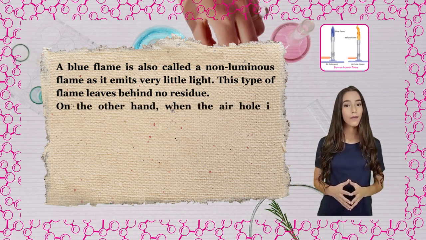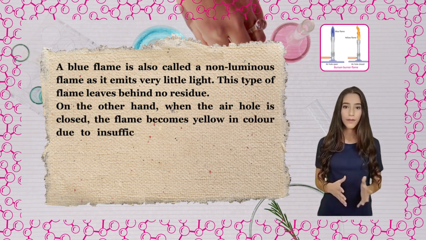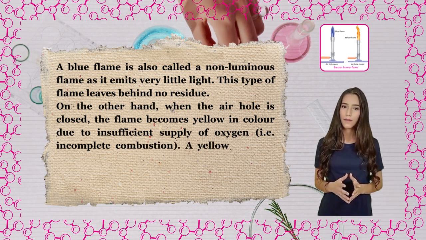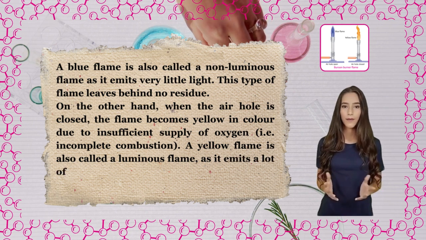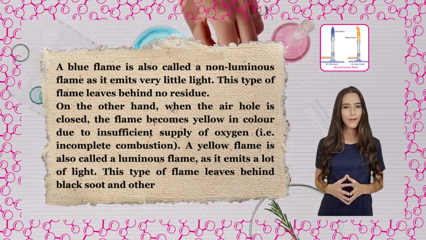On the other hand, when the air hole is closed, the flame becomes yellow in color due to insufficient supply of oxygen, that is, incomplete combustion. A yellow flame is also called a luminous flame as it emits a lot of light. This type of flame leaves behind black soot and other residue.